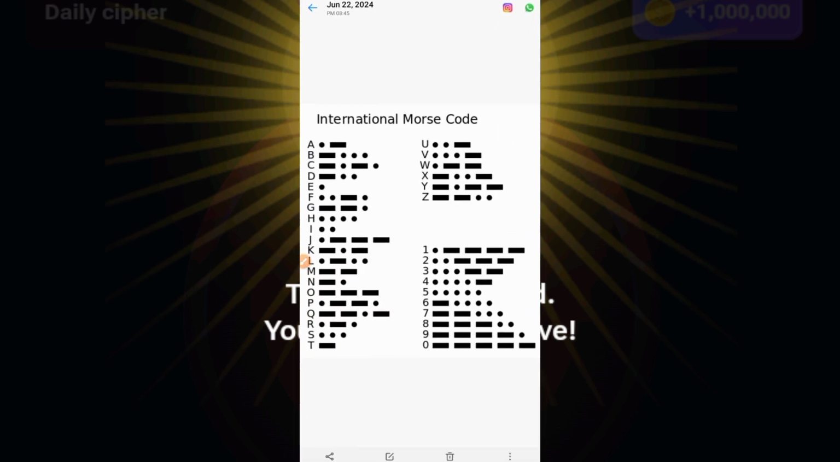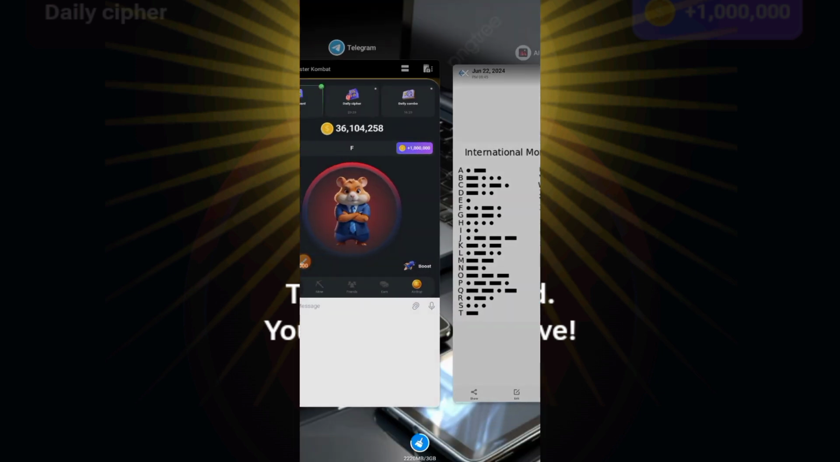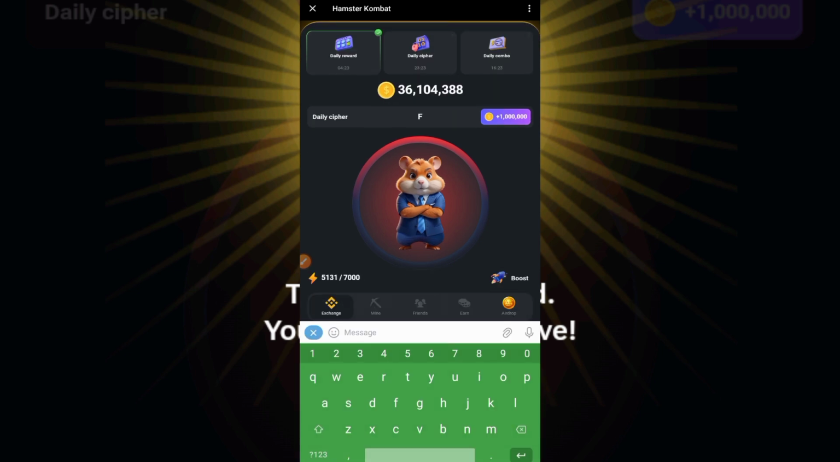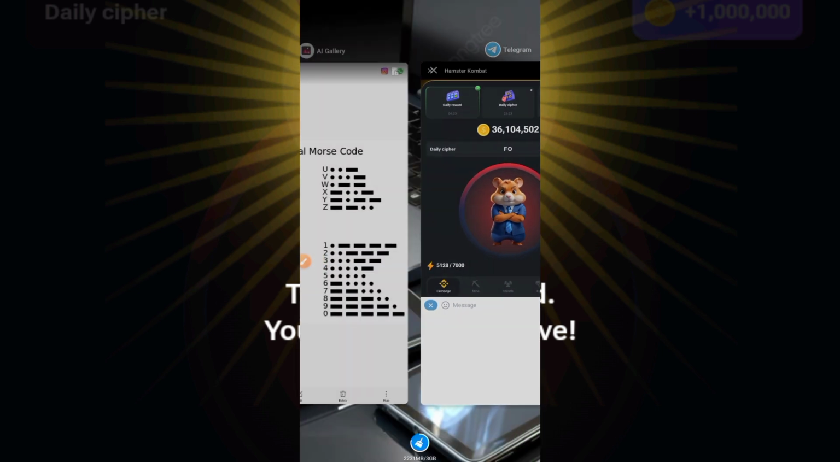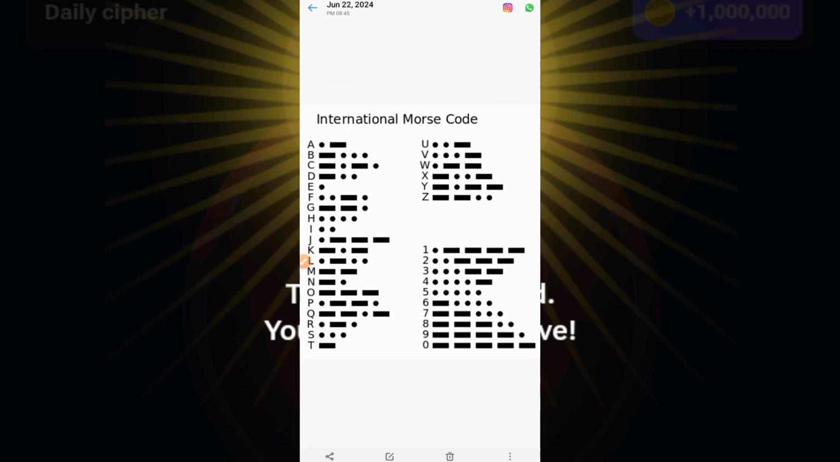So O is dash dash dash, 3 dashes. So long press on your phone to put in the dashes. So we are on O. So O again. No, we are on M.